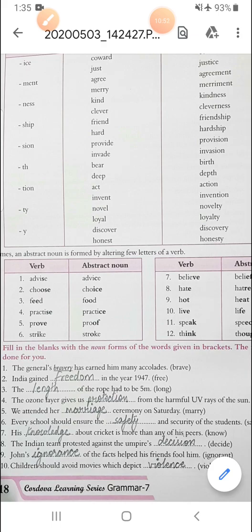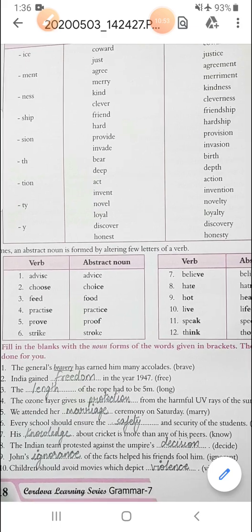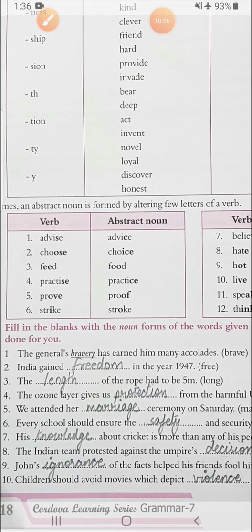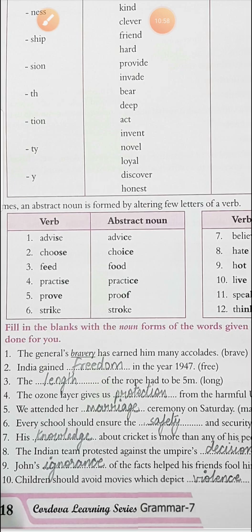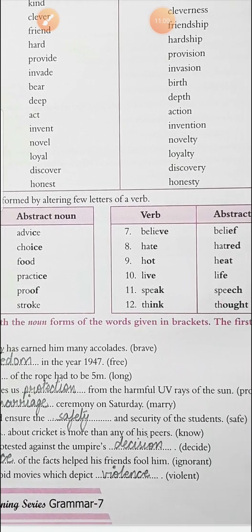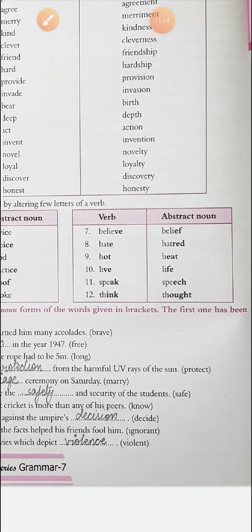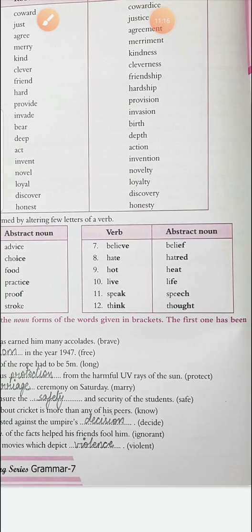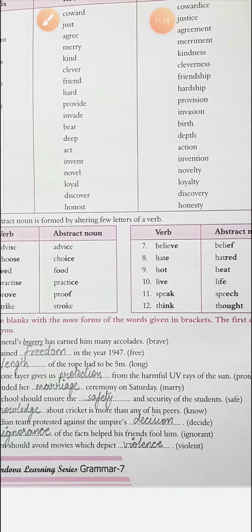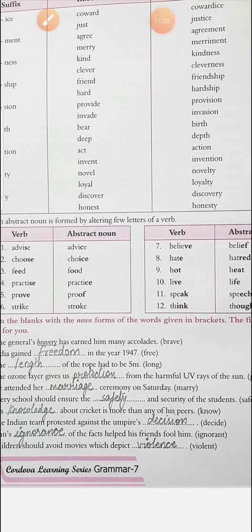Choose becomes choice, feed becomes food, practise becomes practice, prove becomes proof, strike becomes stroke, believe becomes belief, hate becomes hatred, hot becomes heat, live becomes life, speak becomes speech, think becomes thought. You can see that these are verbs, some action, and a noun is the name of a thing or quality which we cannot touch.